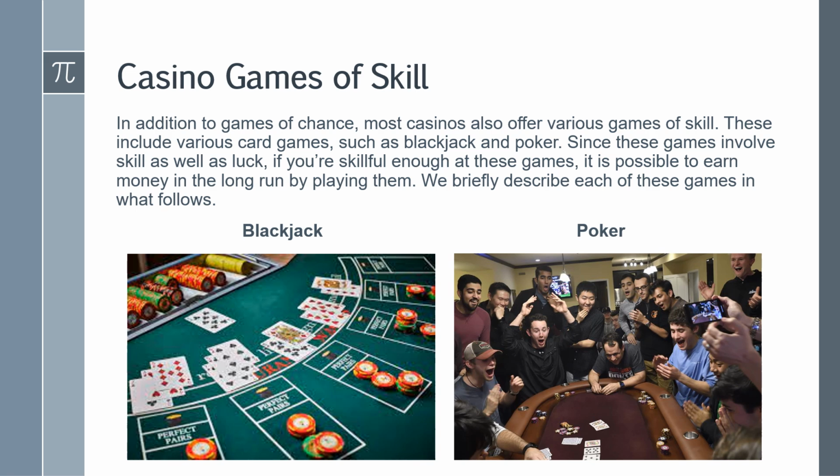So now I'm going to talk about casino games of skill. In addition to games of chance, most casinos also offer various games of skill. These include various card games such as blackjack and poker, shown below. Since these games involve skill as well as luck, if you're skillful enough at these games, it is possible to earn money in the long run by playing them. We briefly describe each of these games in what follows.